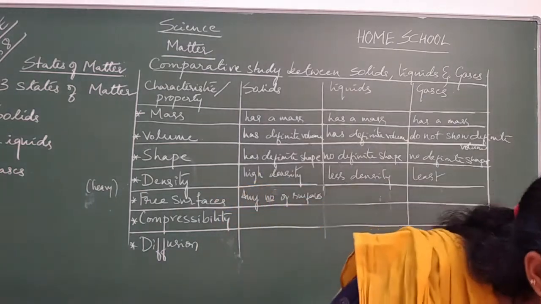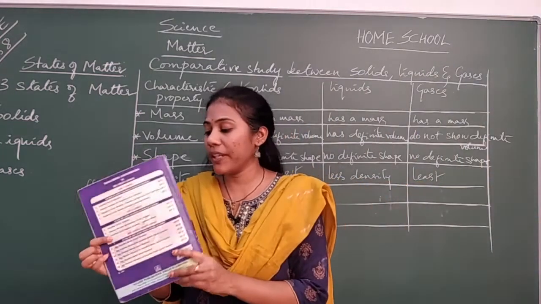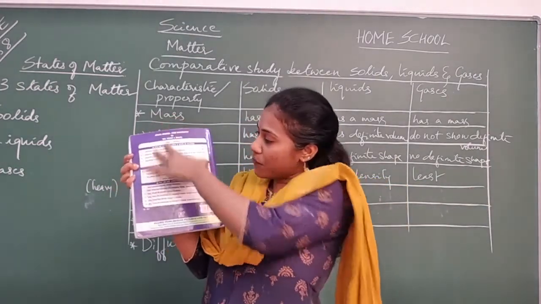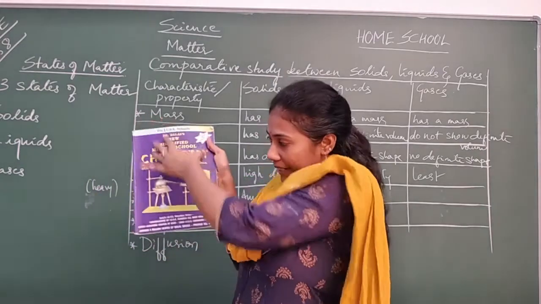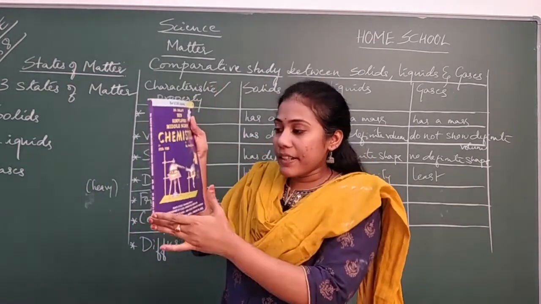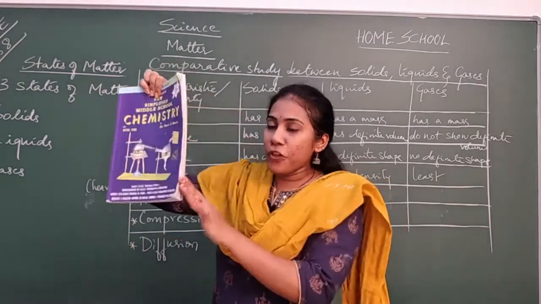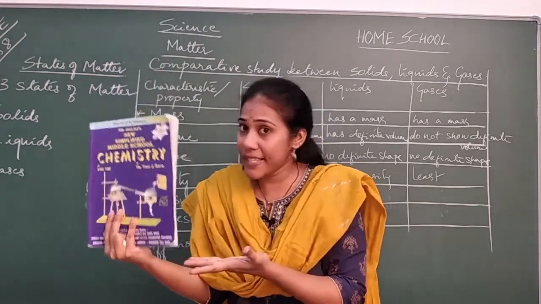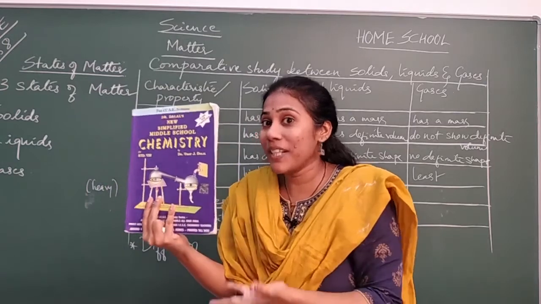Say for example, I am taking this book. So how many surfaces does this particular book have? This is one surface. This is another surface. This is a third surface. This is a fourth surface, fifth surface, sixth surface. Only 6. Does it have only 6 surfaces?